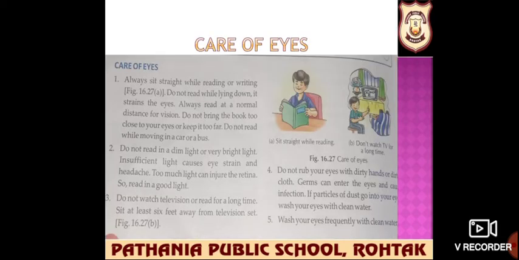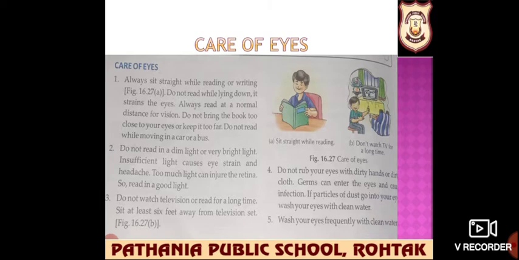Now we are moving to the next part, that is care of our eyes. How we can take care of our eyes. Always sit straight while reading or writing. Do not read while lying down. It strains the eyes. Always read at a normal distance for vision, and do not bring the book too close to your eyes or keep it too far.